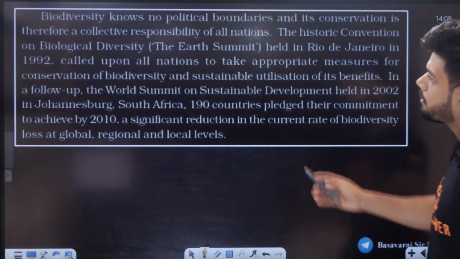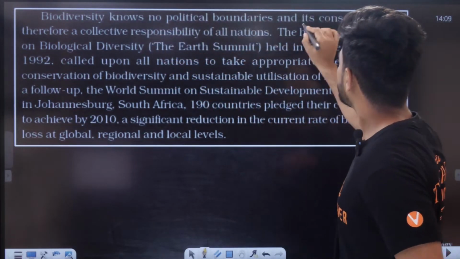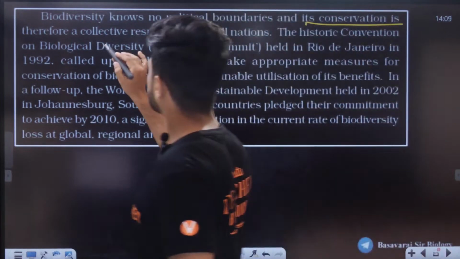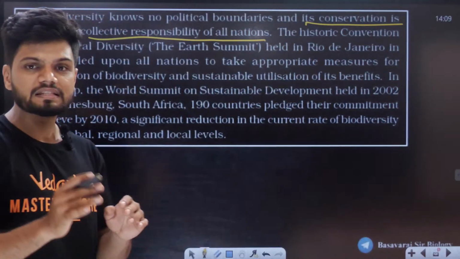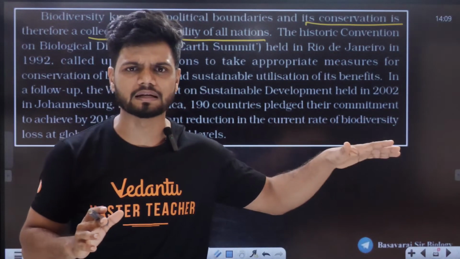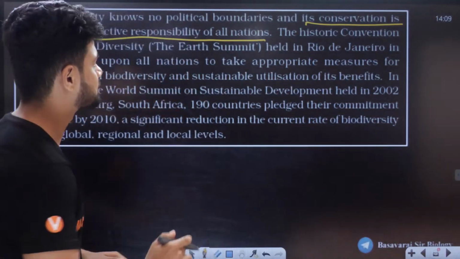Now, biodiversity knows no political boundaries, and its conservation is therefore collectively responsible for all nations. Every single country is responsible for the conservation. We cannot be like, this is not our problem. We cannot tell that. It is everyone's problem, and we have to collectively take care.